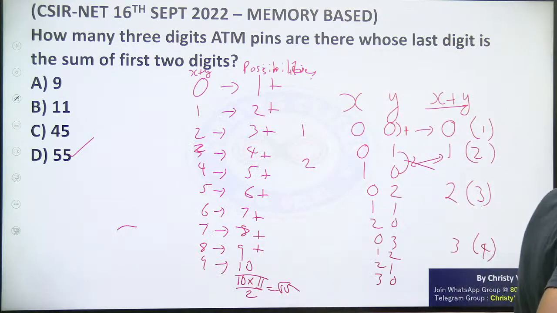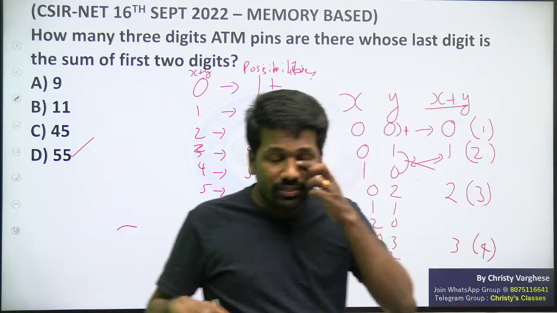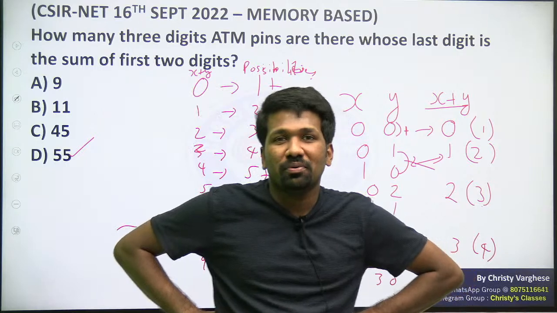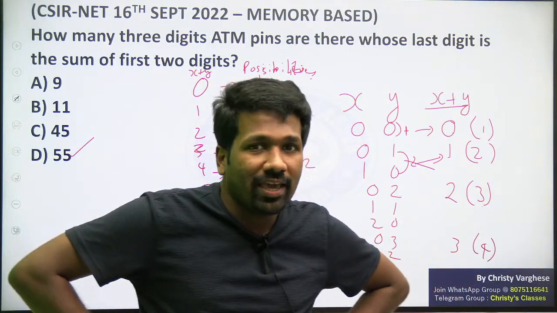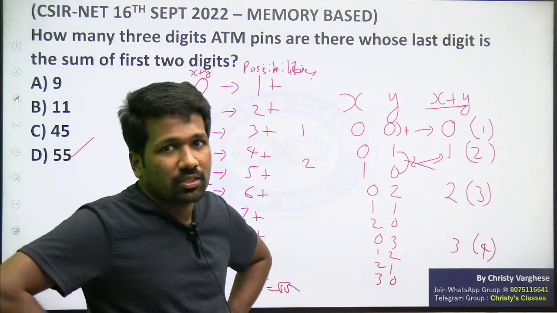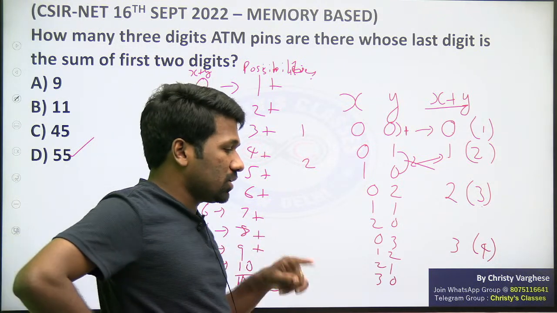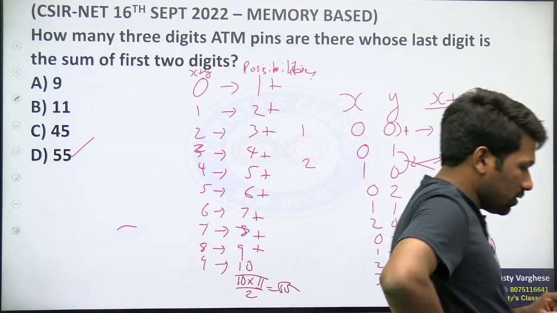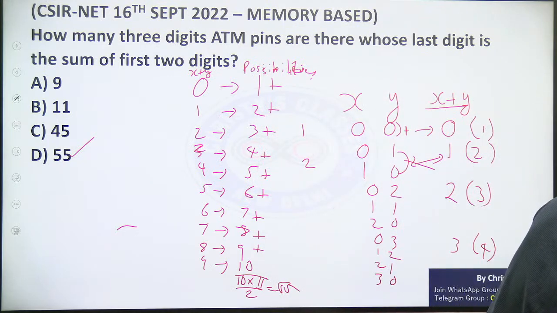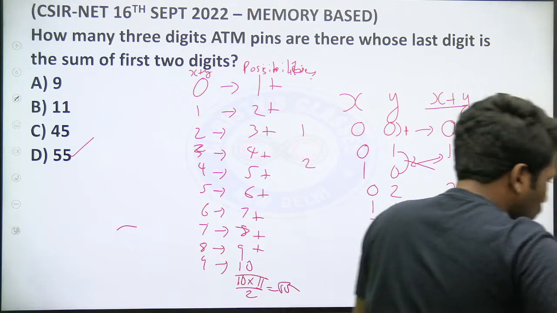Some people, the mistake that can be made is not considering the possibility of 0 being the digit. 0 possible है ATM digits में. As I told, February 2022 exam discussion का भी that question I have told. 0 if you miss, you may get a wrong answer. Very good, Sakshi. So if that is clear, let's move on to the next question.